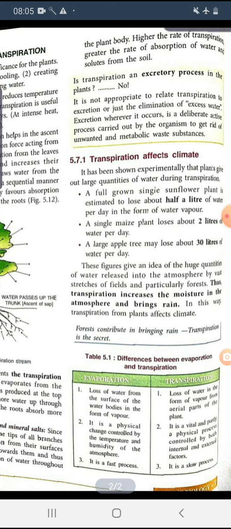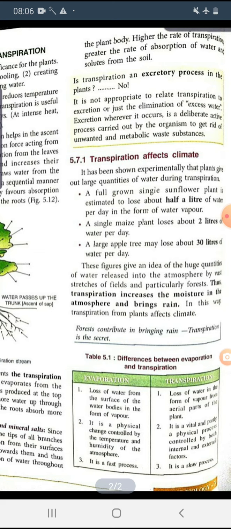A single maize plant loses about 2 liters of water per day, and a large apple tree or such large trees lose more than 30 liters of water per day. So these figures give an idea of the huge quantities of water released into the atmosphere by the vast stretches of fields and particularly the forests. Thus transpiration increases the moisture in the atmosphere and our environment, and it brings rain. In this way transpiration from plants affects the climate.